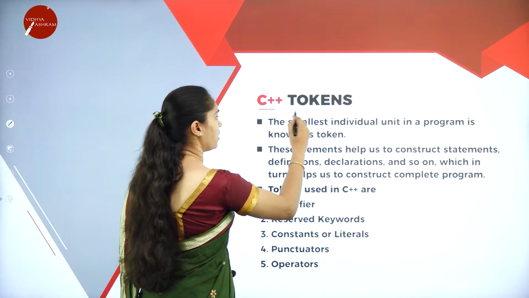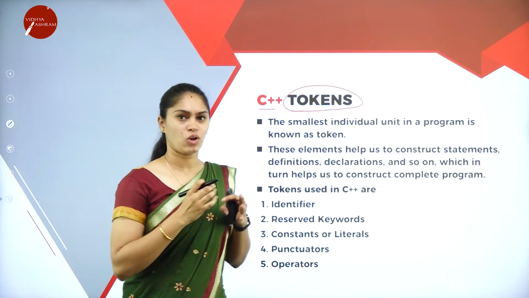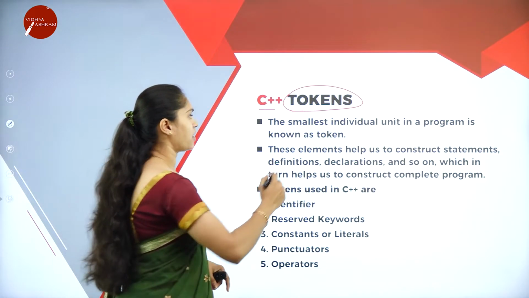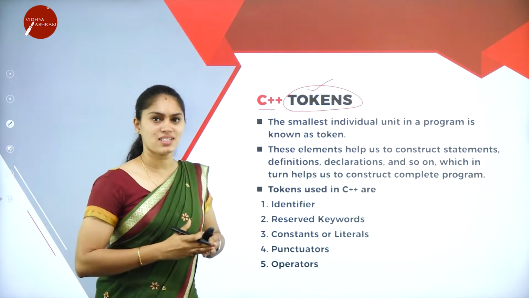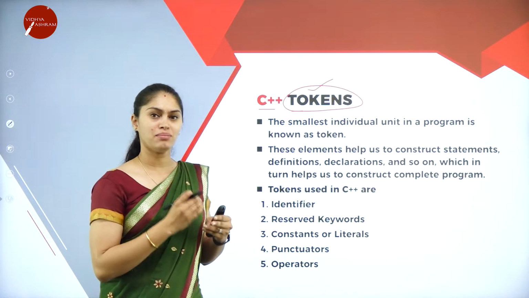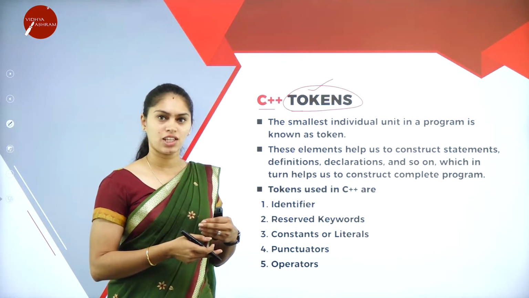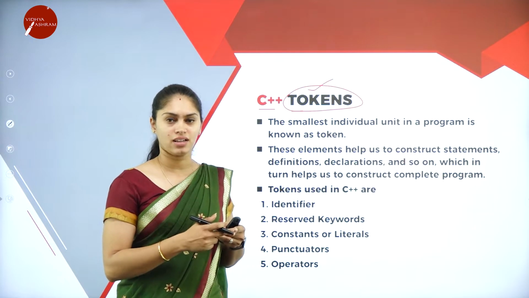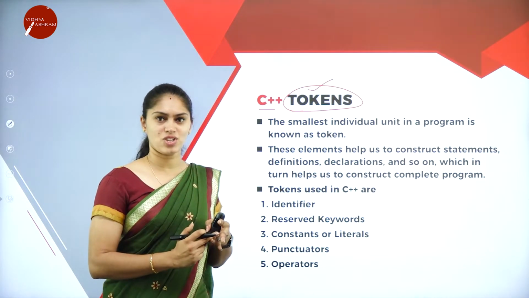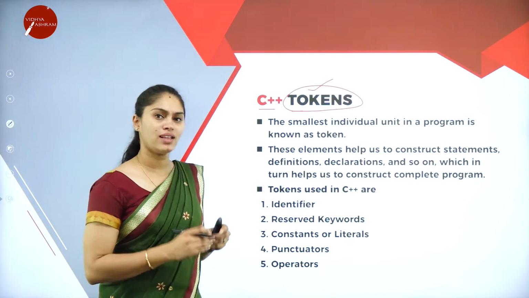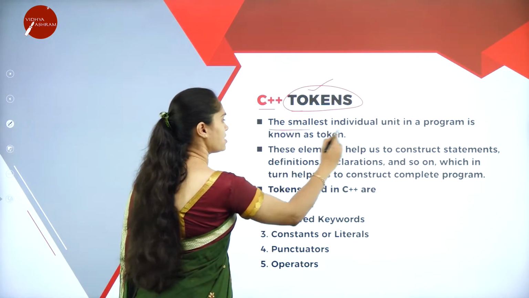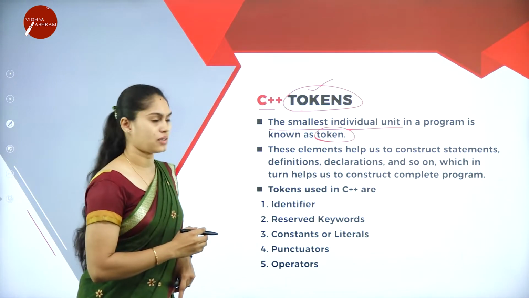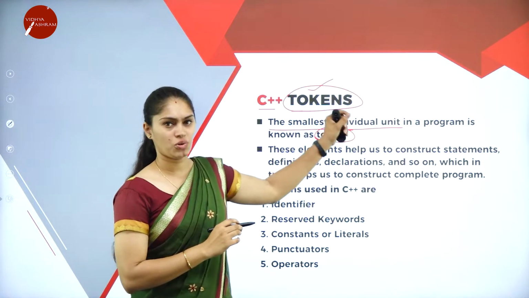Next we have C++ tokens, a very important concept. All the tokens are very important for the 5-mark question. When it comes to C++ tokens, what are tokens here? We know we are supposed to write a program, and based on those instructions it is going to execute. Then how are we going to write the statements? By making use of the character set, which includes alphabets, numbers and special characters. So what are we going to call tokens? Tokens are nothing but the smallest individual unit in a program. That is known as a token.